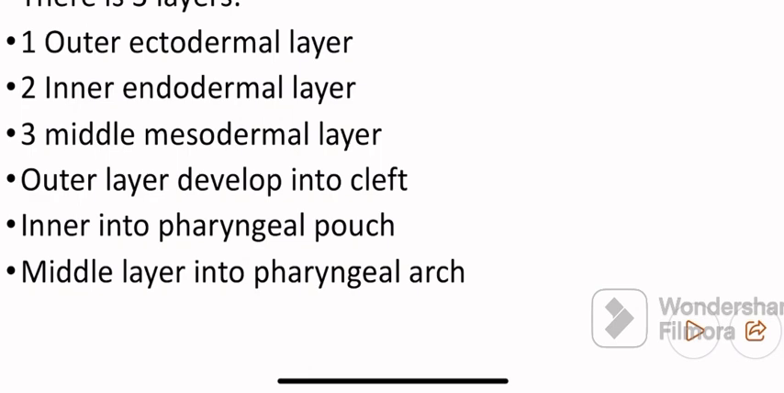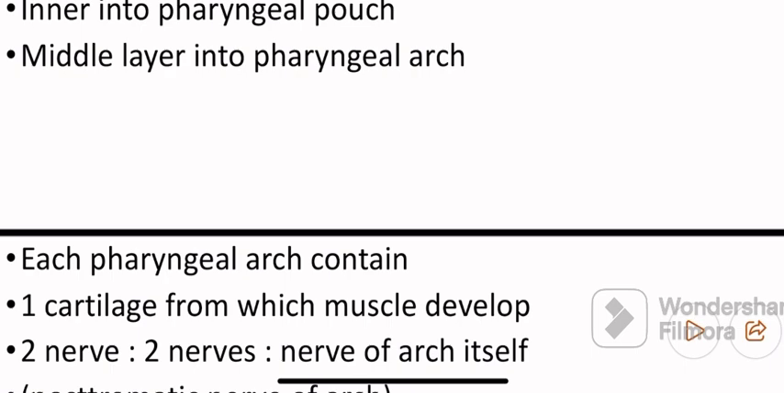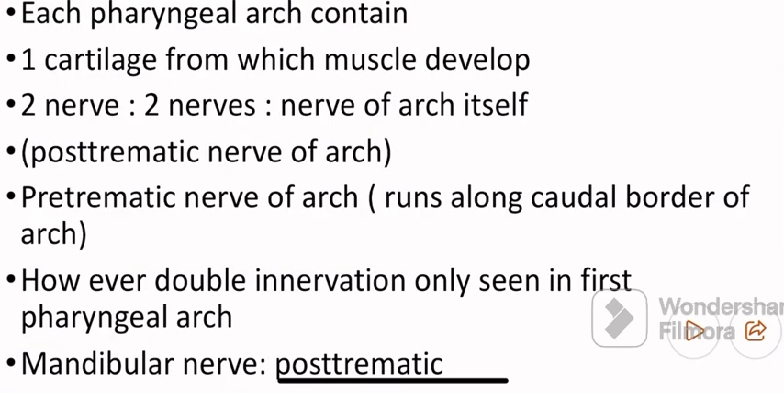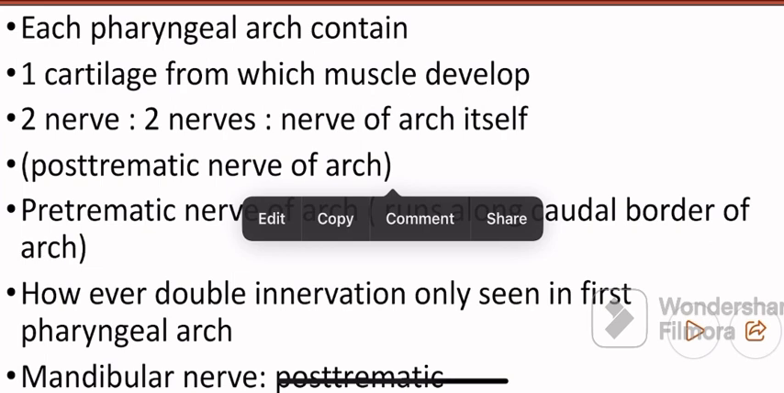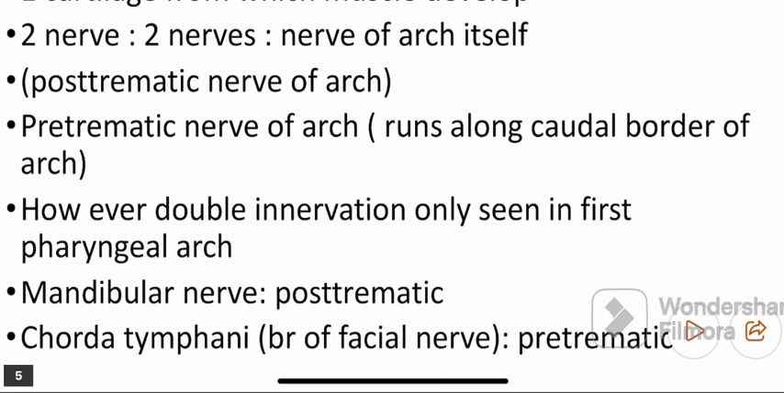Then we are going to discuss the content of the pharyngeal arch. The pharyngeal arch contains a skeletal element known as cartilage, from which there is development of muscle. Now there is a muscle, so it requires one artery and nerves. Firstly we discuss the nerve. There are 2 nerves. First is the nerve of the arch itself, known as the post-trematic nerve of the arch, and second is the pre-trematic nerve of the arch, which runs caudally to the border of the arch.